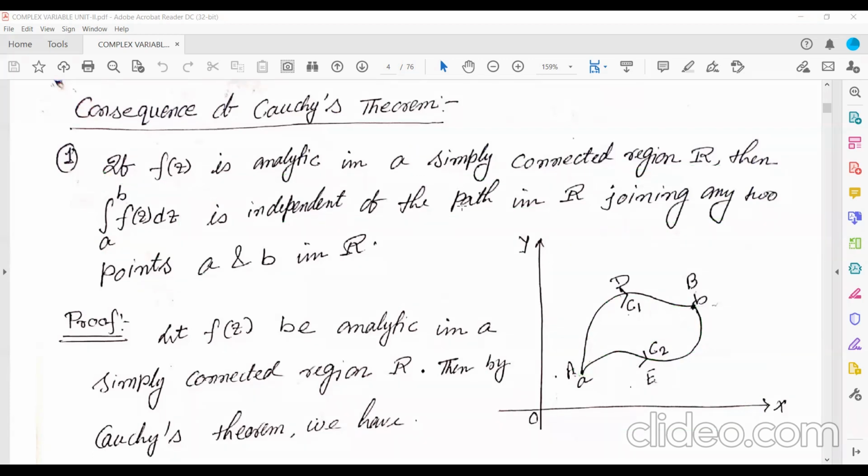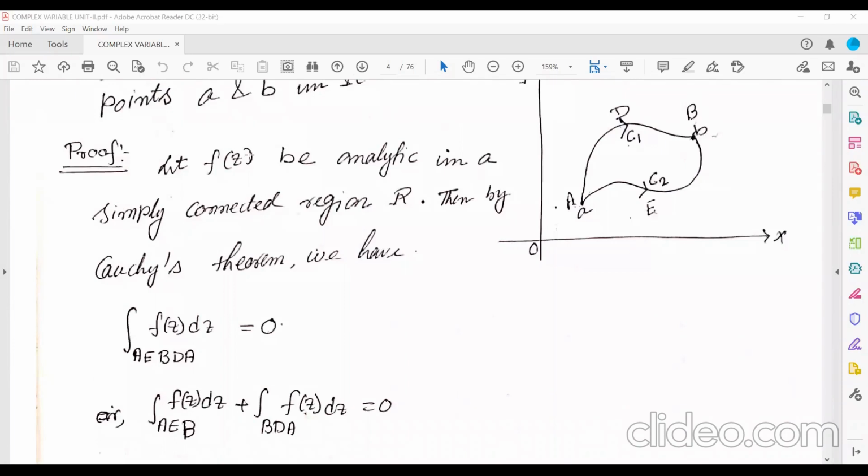Since f(z) is analytic in a simply connected region R, then just now you proved the theorem. What? If a function f(z) is analytic in a simply connected region R, then the integration of f(z) over the region should be what? 0.